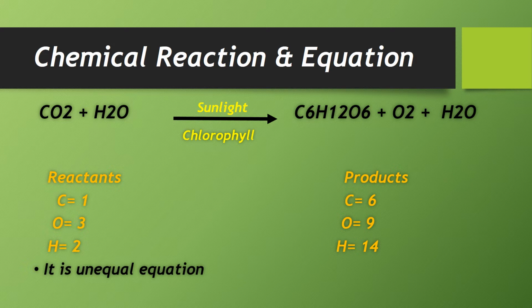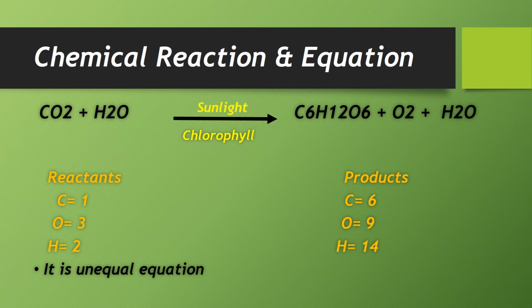Reactants are on the left side of the arrow. So we have carbon dioxide and water molecules as reactants, and those substances produced by their combination are called products. So we have the products glucose, oxygen, and water molecules.